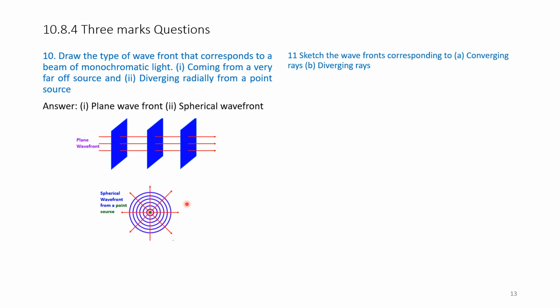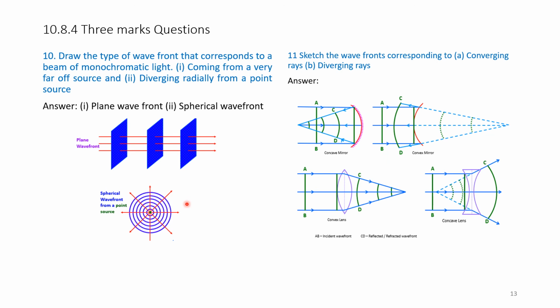Question number 11. Sketch the wavefront corresponding to converging rays and diverging rays. So, here also you have to draw; please practice these diagrams at home. These are converging rays. He has not told whether it is from a plane mirror or a lens. However, we have given all the figures. These are converging rays and this is also converging rays. Converging for a concave mirror and converging for a convex lens.